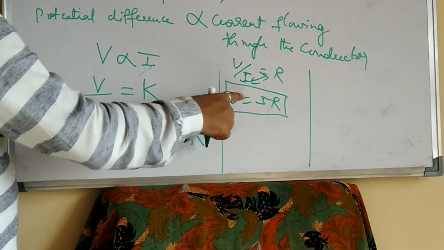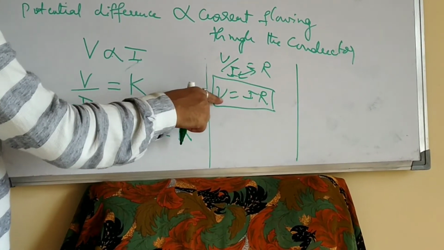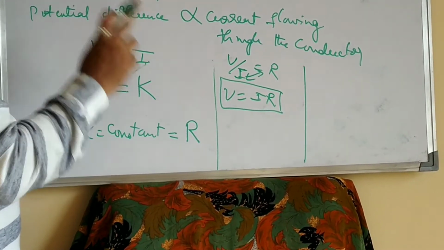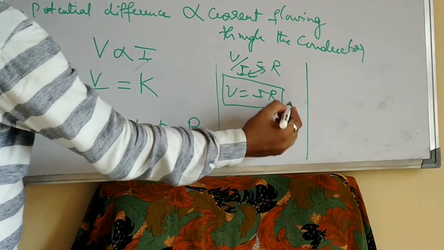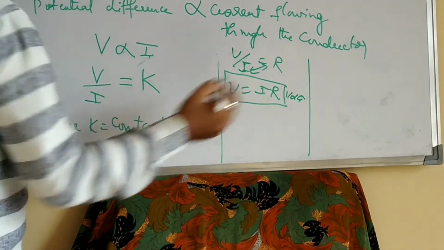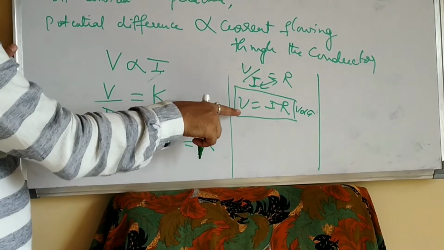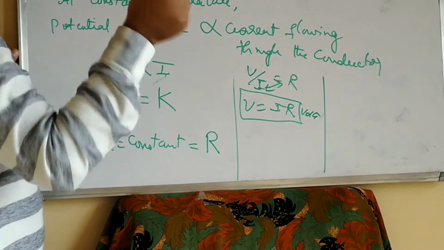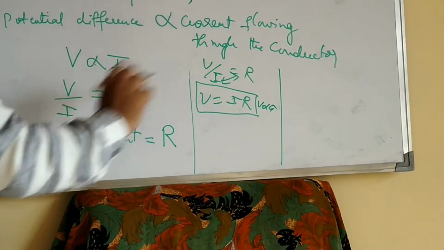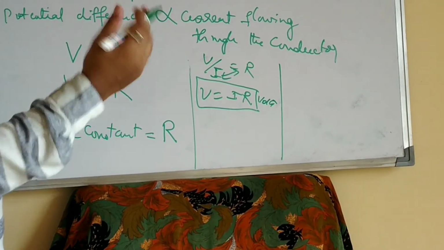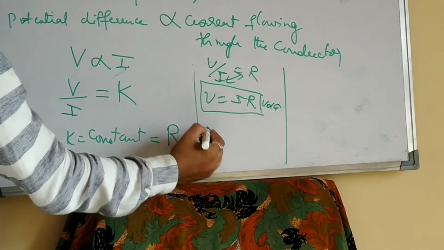Okay, now in the same formula, V means what? See the left hand side, what you have? V means potential difference or voltage. Write its unit. What is its unit? Volts. Now I have got the expression of Ohm's law in terms of voltage or potential difference. Now I want the other two terms, that is current and resistance. So just make some arrangements in the main formula so that you will get the other two formulas. V is equal to I into R.